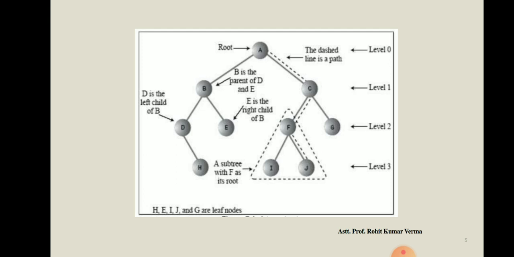Now here you can see this is our tree. The node at the top of the tree is known as the root node.